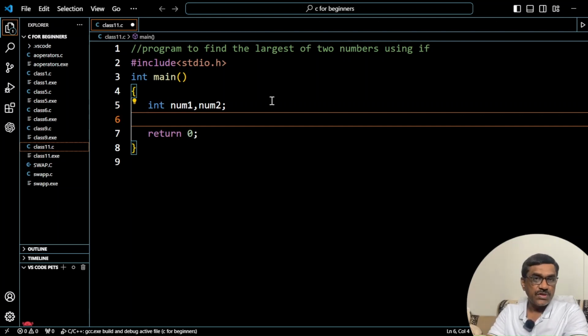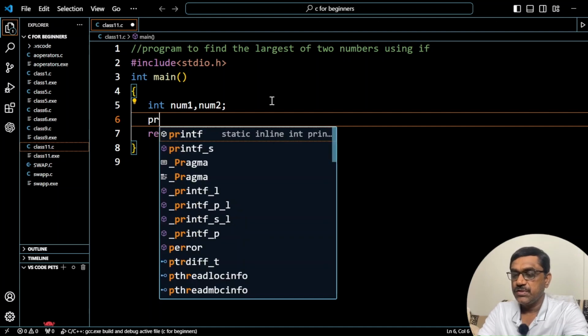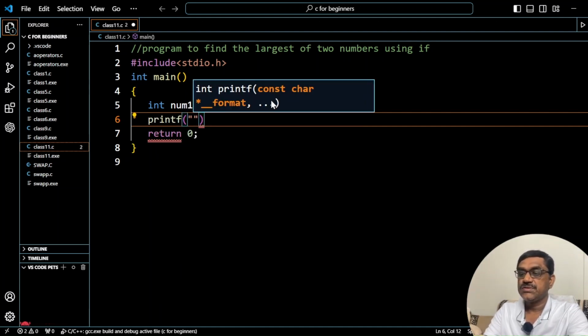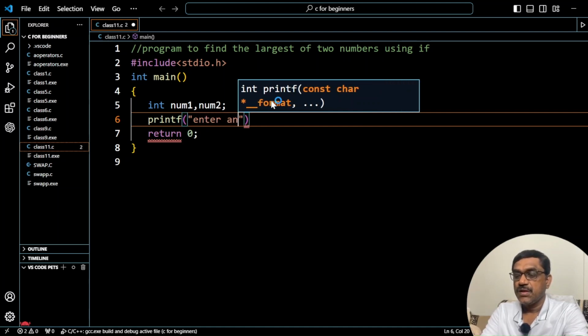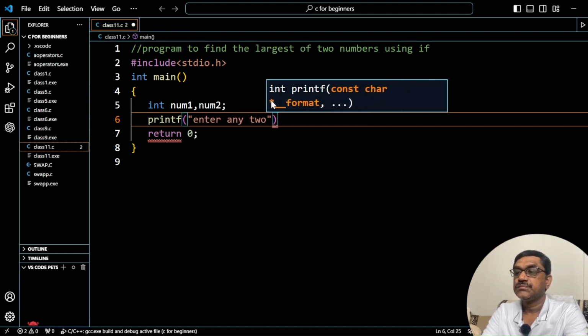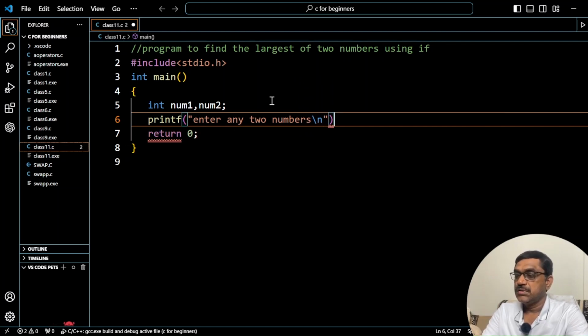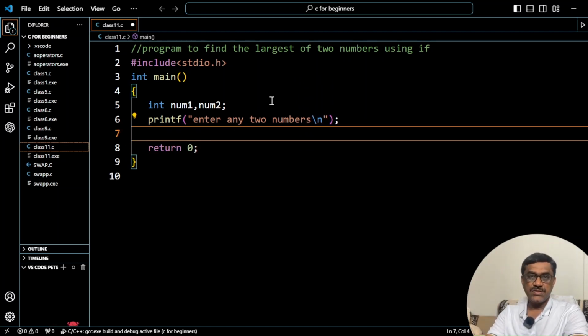From where do I want to read the numbers? Directly in the program? No. I want to read the numbers from the keyboard. So before reading the values from the keyboard, it should say enter any two numbers. For that, we are using printf. Printf is used to display any type of message. Enter any two numbers, slash n, right? It displays the message at runtime.